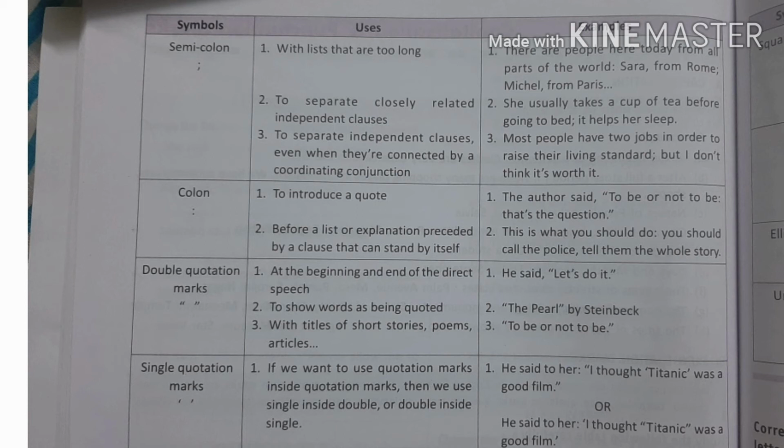Now our next punctuation mark is single quotation marks. If we want to use quotation marks inside quotation marks, then we use single inside double or double inside single. For example, he said to her, I thought Titanic was a good film. We use single inverted commas inside the double inverted commas.